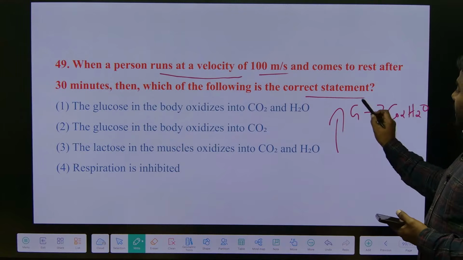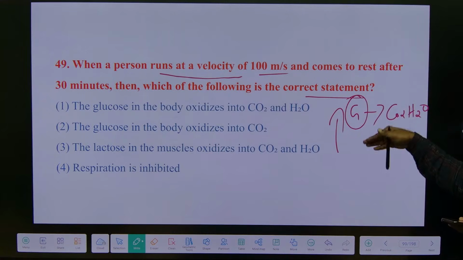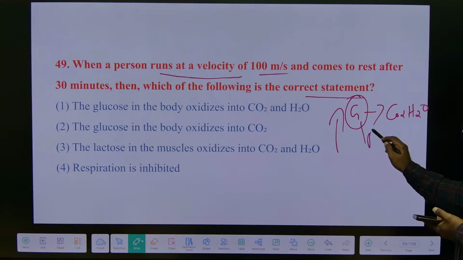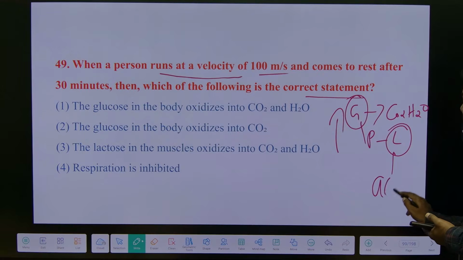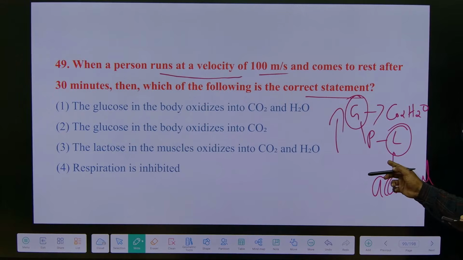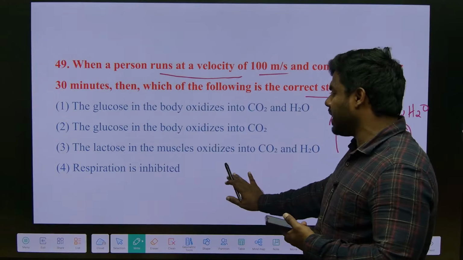Whenever we are running continuously, glucose gets broken down and the oxygen level also falls. Then this glucose gives rise to pyruvate. Pyruvate is converted into lactic acid, which gets accumulated. Correct or not? Lactic acid never gets broken down here. Correct? So for which of the following, see, this is true, I agree.